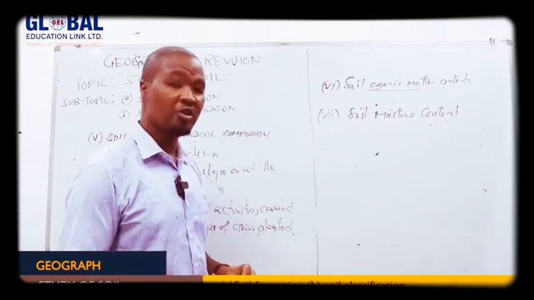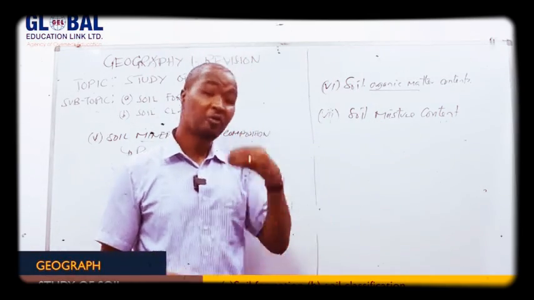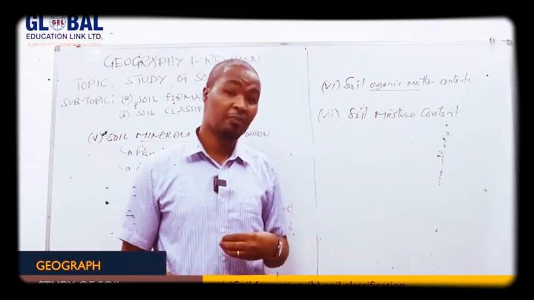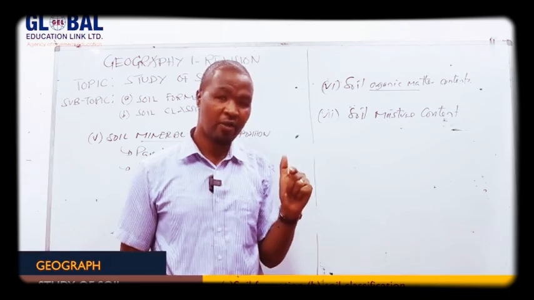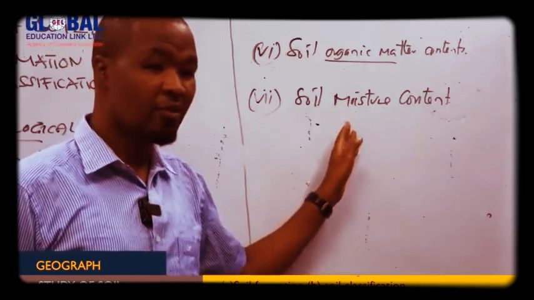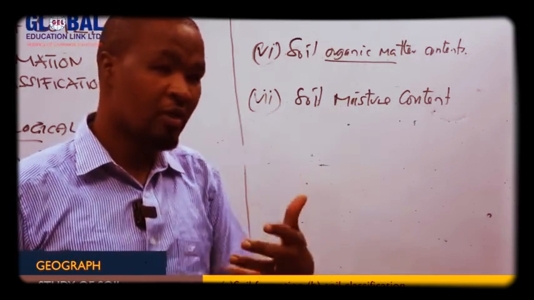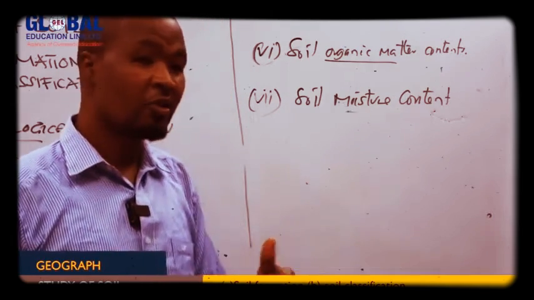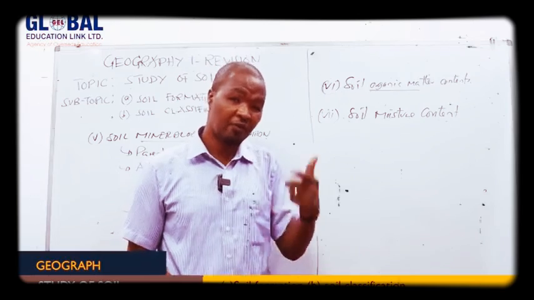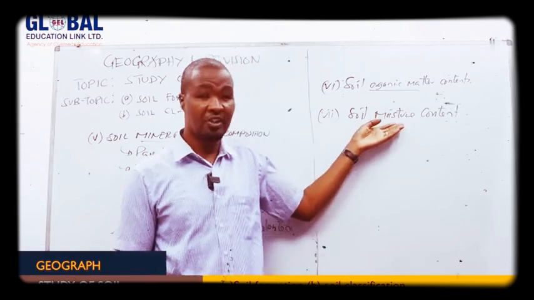When I say soil moisture content, it means I'm talking about the amount of moist air within the soil body. Remember, soil which is purely dry is less productive than soil which has more moisture content. Remember, for a seed to germinate, it needs moisture.